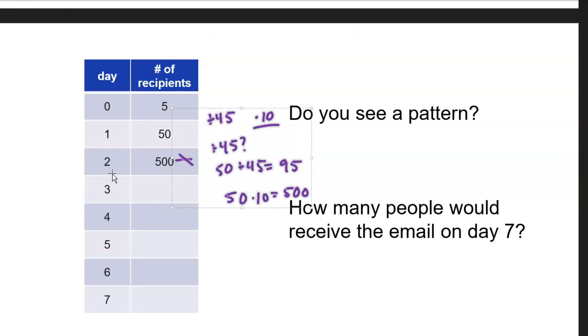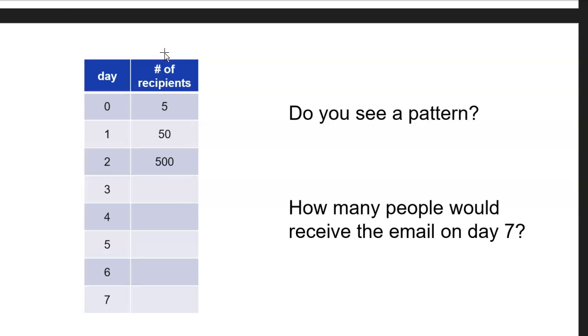So let me clear all that writing we did here. So we've decided this is multiplying by 10. This is multiplying by 10. And we're going to continue that pattern. Now that makes sense, right? Because they sent this email to 10 people each. So we're multiplying each one by 10. This one gets multiplied by 10.